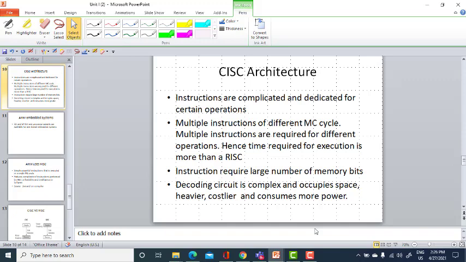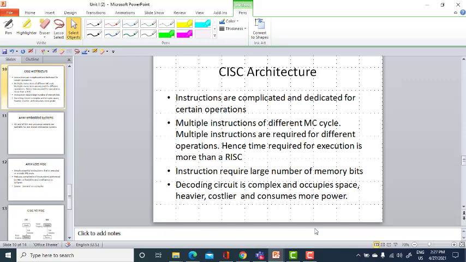And for executing these multiple instructions and multi-byte instructions, we need a complex decoding circuit, and hence the space occupied by the decoding circuit is larger, and the circuit is heavier, and it will be costlier, and moreover, since the circuit is complex, it will consume more power.